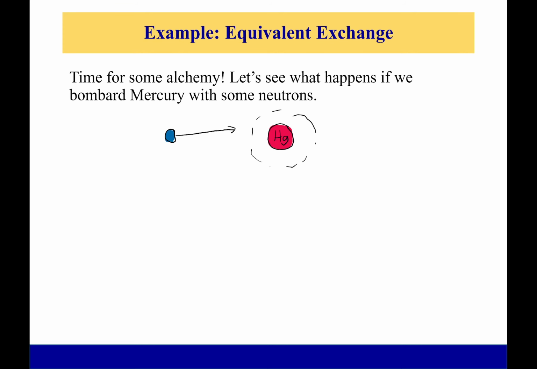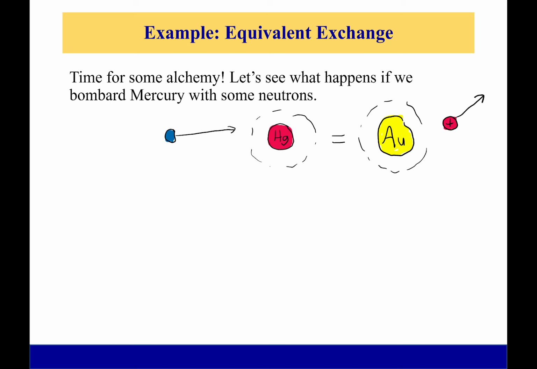Okay, so time for some alchemy. What we're going to do is see what happens if we bombard Mercury with some neutrons. So we have Mercury right there. And guess what? It turns into gold. This is just one of the possible reactions.